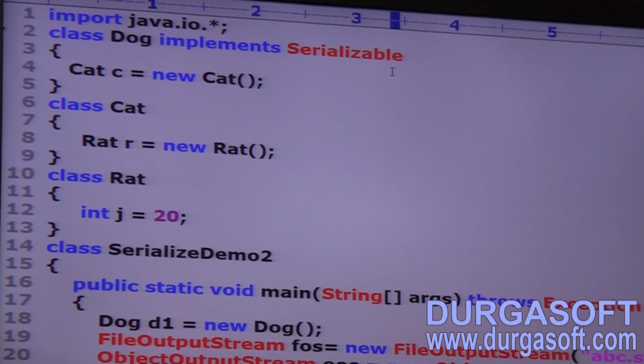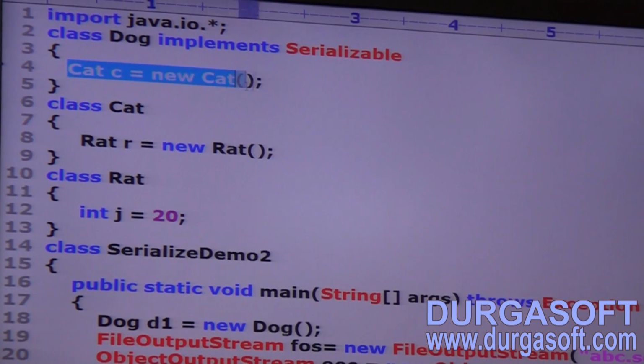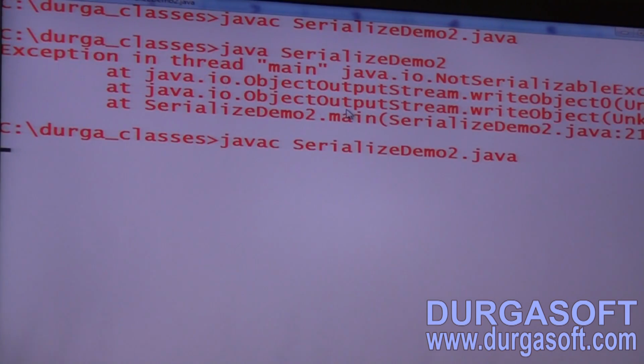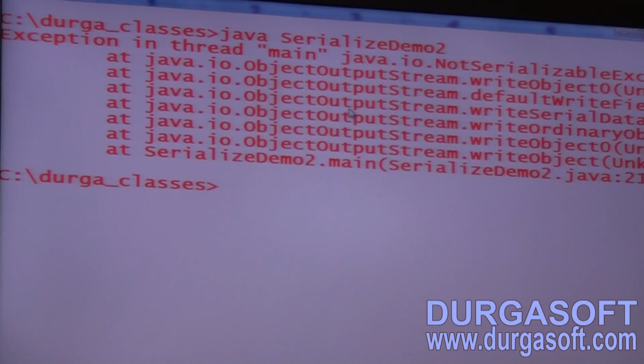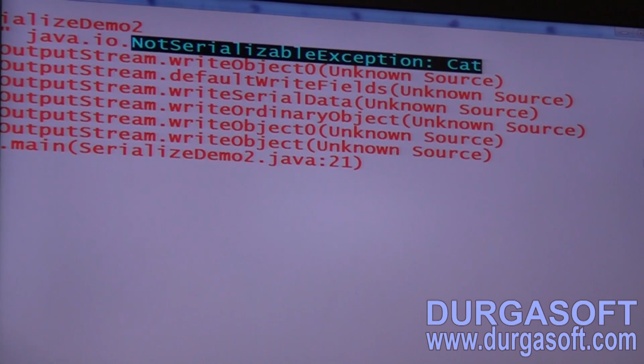Implements Serializable. Sir, Dog implements Serializable. Can you tell me whether the code is going to run or not? No, because whenever we are serializing the Dog object, automatically Cat is serialized, but Cat doesn't implement Serializable. The code compiles fine, but at runtime, have you observed the exception in thread main? NotSerializableException for what? Cat.